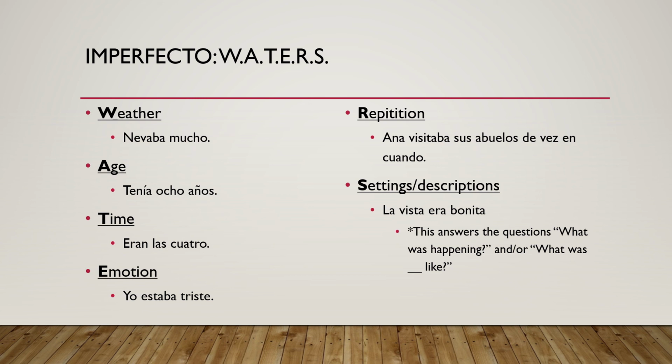Repetition. So that means that something that you either did habitually or you did it many times over a length of time, that's going to fall into repetition. So the example was Ana visitaba sus abuelos de vez en cuando. So Ana visited or used to visit her grandparents often, or from time to time, right? So that's an example of the imperfect for you.